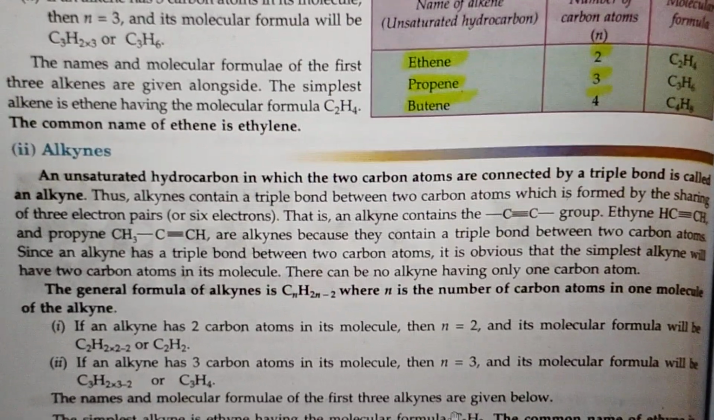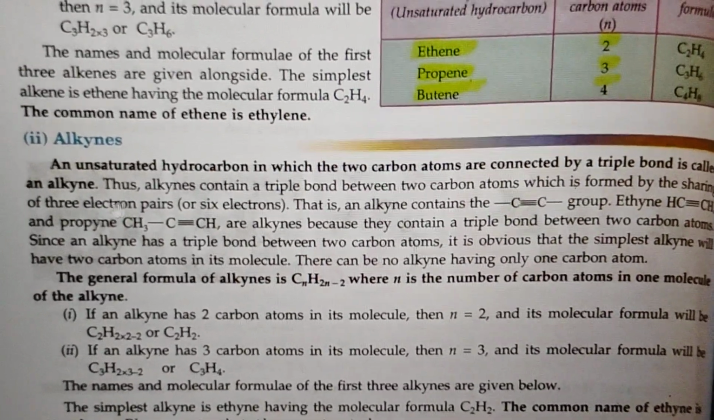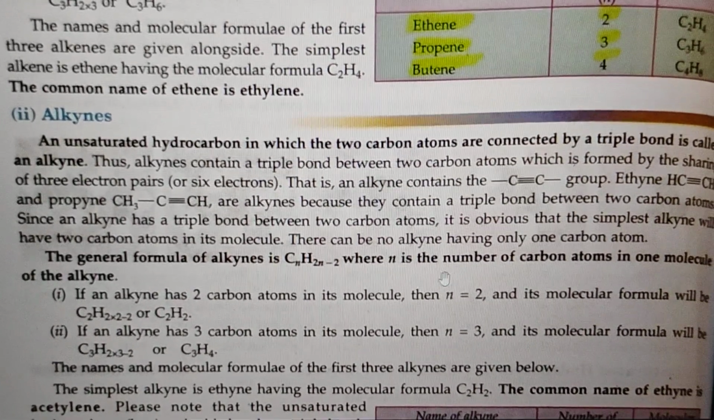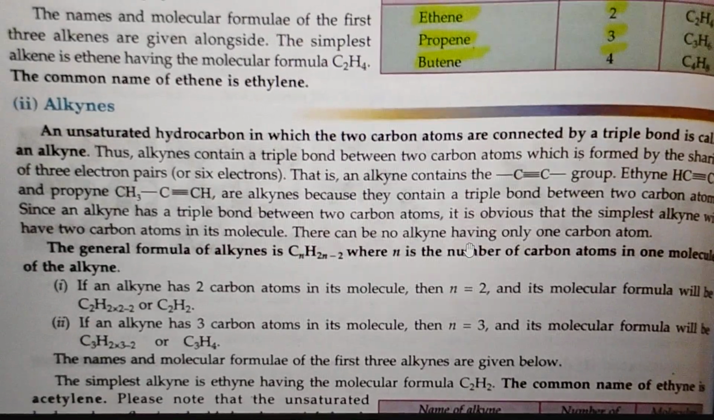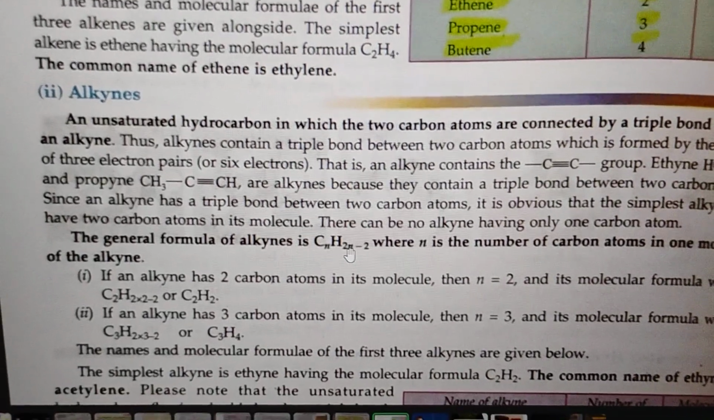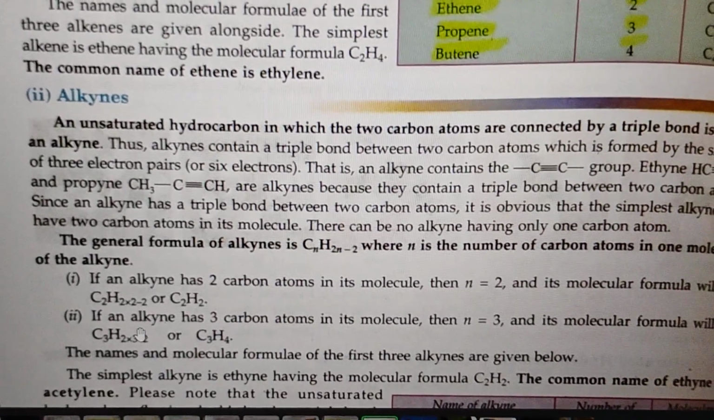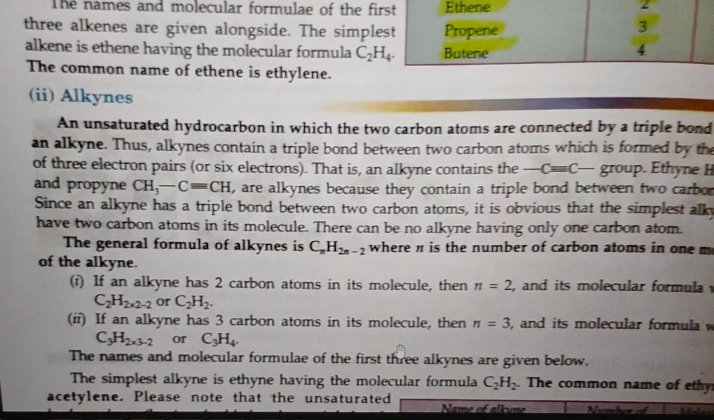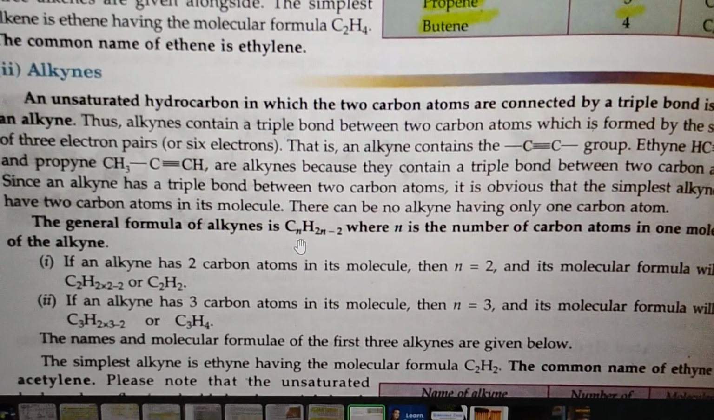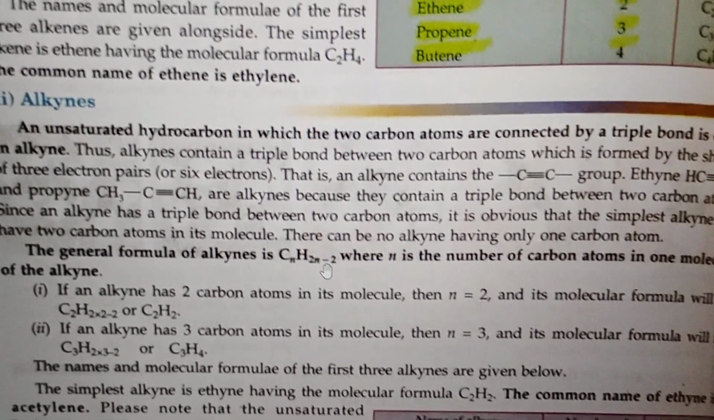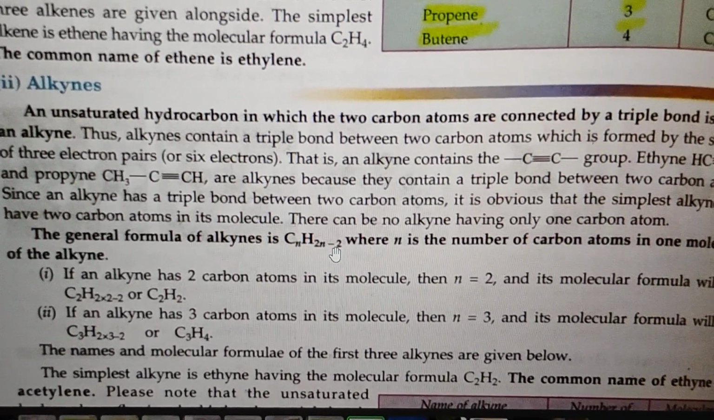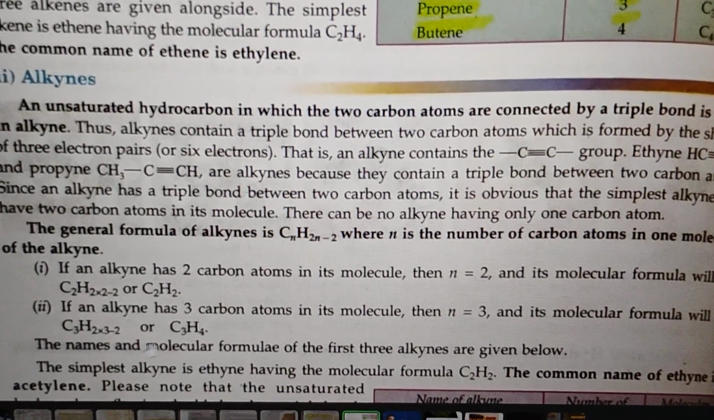So students, the general formula for alkynes is CnH2n minus 2, and you know n is the number of carbon atoms in one molecule of the alkyne. So whenever you have to find the formula for an alkyne, you always have to use this formula. Let's take an example: an alkyne has 3 carbon atoms, so you will use 3 in place of n. C3H2 into 3 minus 2. So the molecular formula you will get is 2 times 3 is 6, minus 2 is 4. So you will get the formula C3H4.